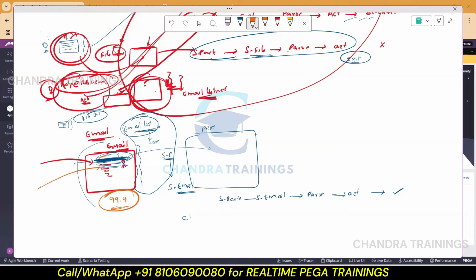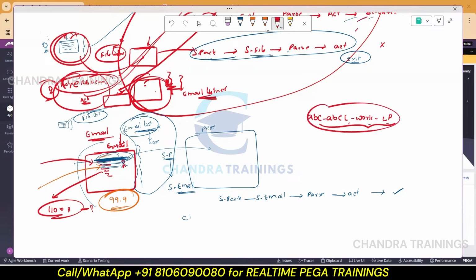So once an email is received, we are supposed to send back to the user, saying that ticket 1001 is raised. This means a work object ID is to be created. So with email listener, ultimately we are creating work object IDs mostly. If it is about work object ID creation, no doubt the class must be a work class. So maybe ABC-Loans-Work, maybe loan processing, this will be our general case type class, right? Within this class, all the other remaining rules are generally maintained.